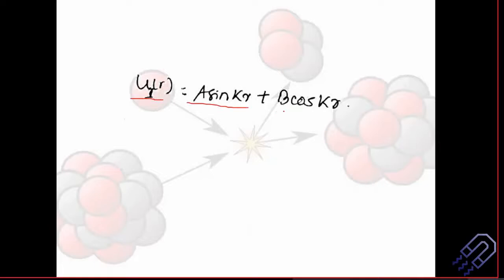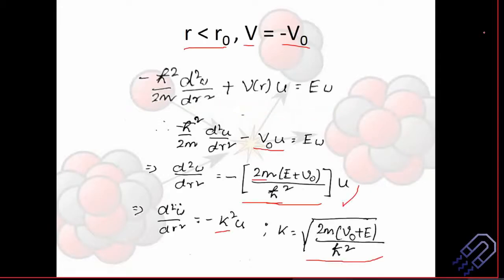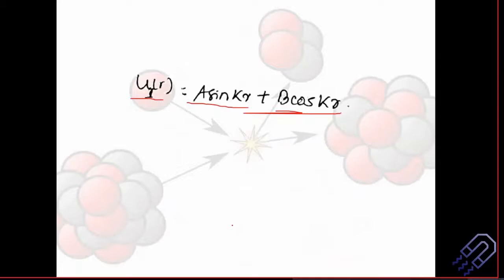A sine kr plus b cos kr. What I would like is for all of you to try this solution on your own. We all the time say that this is directly a sine kr plus b cos kr. Something very obvious, right? Because we tend to remember this, but if you do the calculation, you are going to get more or less the same result. Just try it out.